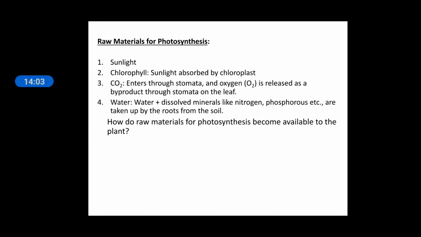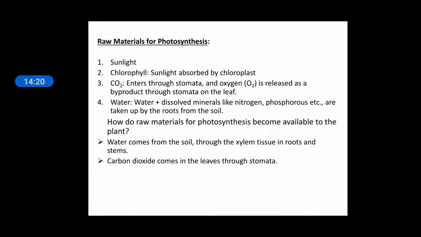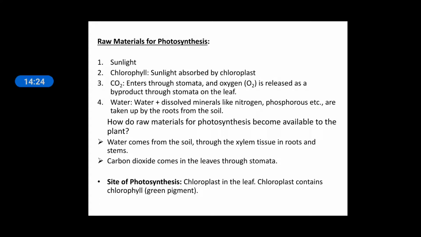How do raw materials for photosynthesis become available to the plant? So from where are they obtained? Water is coming from the soil through the xylem tissues in the root and stem. Carbon dioxide comes from the leaves through the stomata. The site of photosynthesis is the chloroplast in the leaf. Chloroplasts contain chlorophyll pigments.